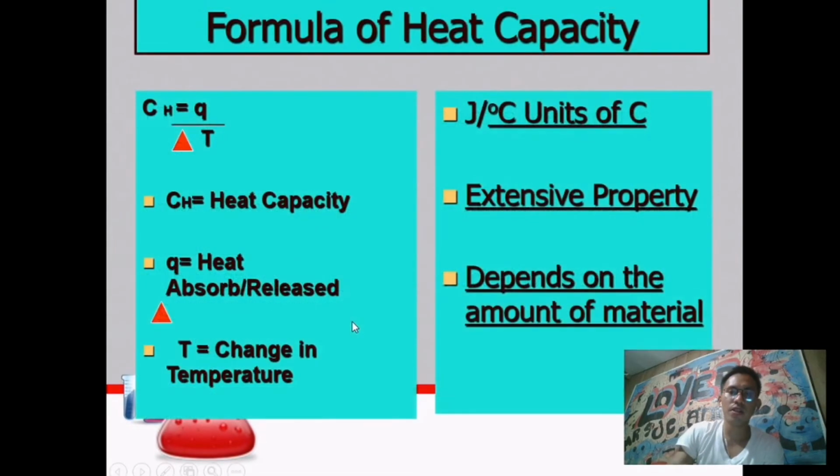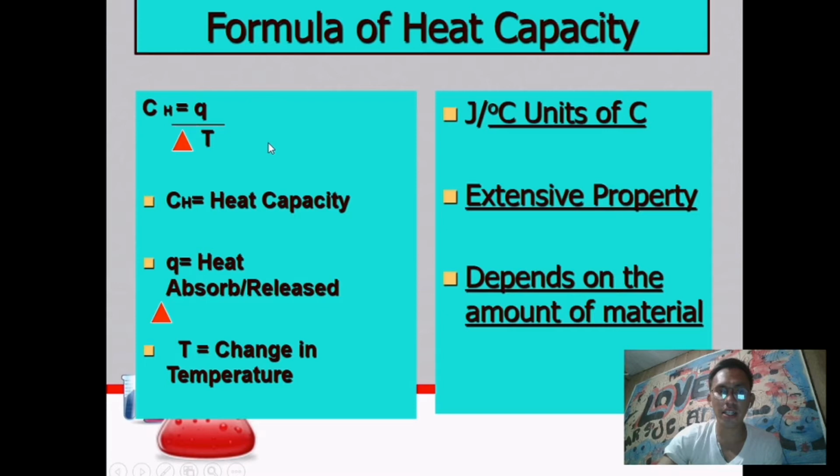So what is the formula of heat capacity? We have here C_H equals Q divided by delta T. C stands for heat capacity. We just added the H for us to identify that it is heat capacity. Q stands for heat absorbed or released. And then delta T is the change in temperature.